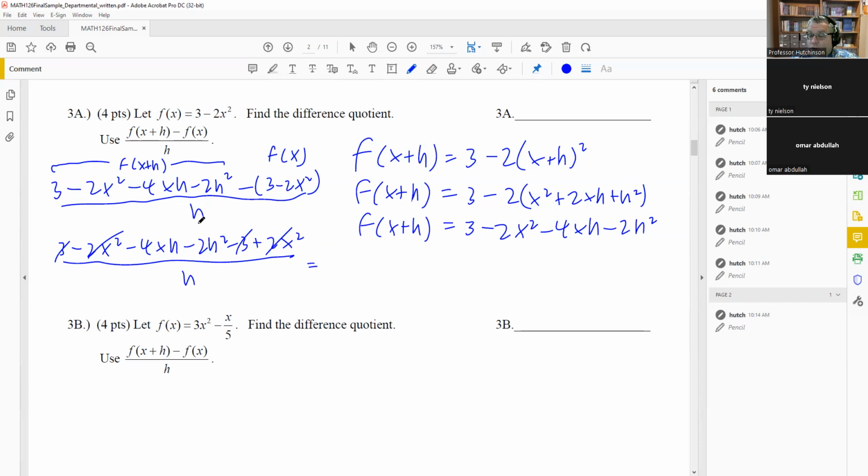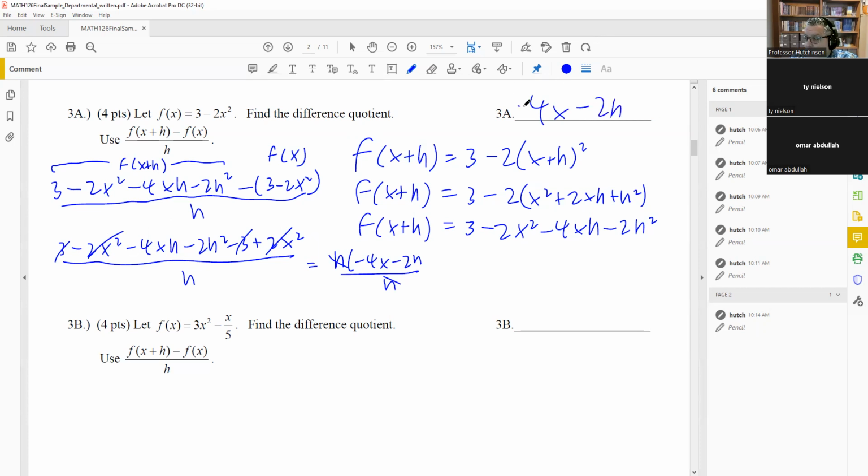What's left over is something that we can factor out an h. So for this part, everything else is gone, so we just have this part. I'm going to factor out an h. We get negative 4x minus 2h all over h. And the h's are going to cancel. So your answer is going to be 4x minus 2h.